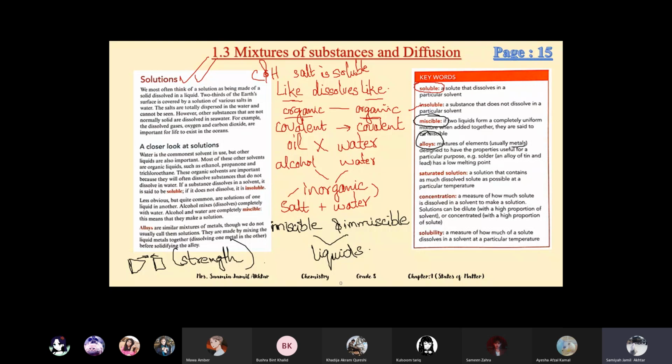There is a proper technique to mix them. First we melt the metals. Once they are in the molten, liquid form, we mix them together and then let them cool, so they become solid again. That's how we make alloys, and alloys give strength to the substance.